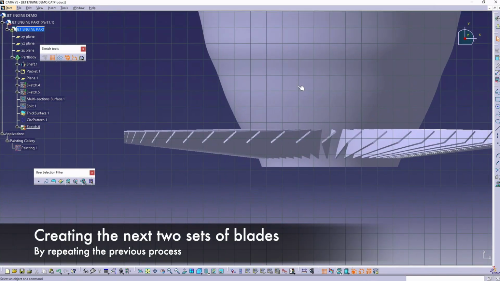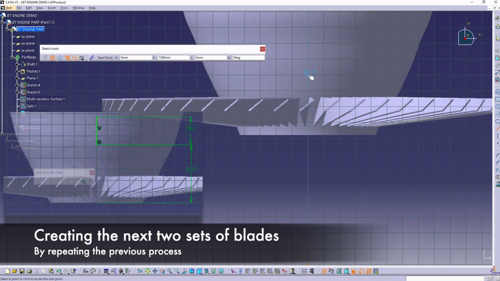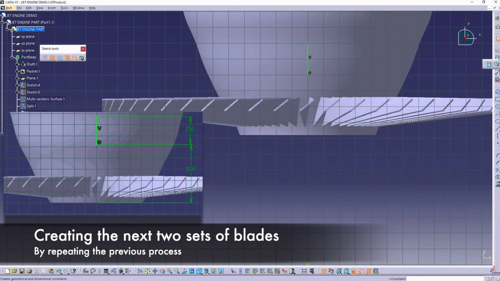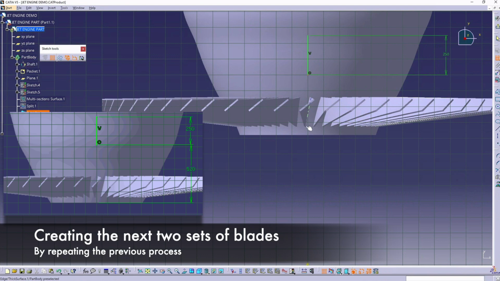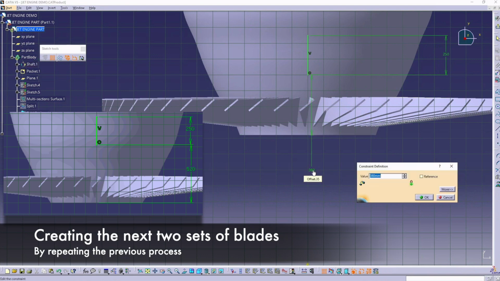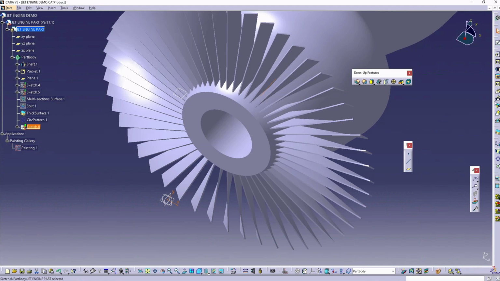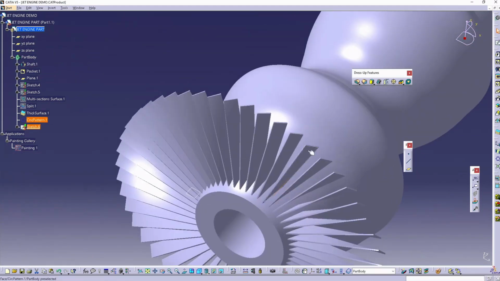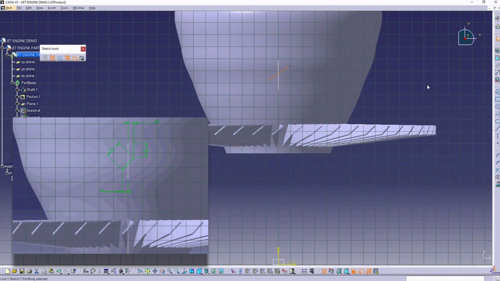Now we're going to repeat the same process with the next two sets of blades, but please follow the updated images with the constraints that you need to put in place. Do not forget to select the offset plane as your leading edge plane.